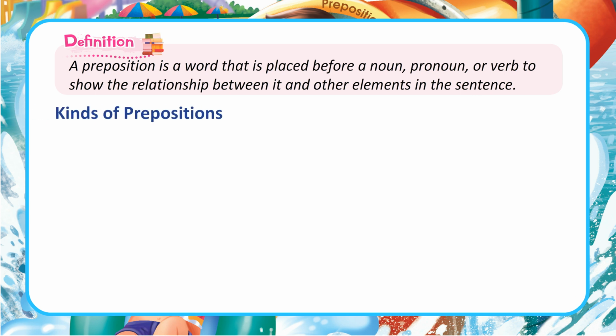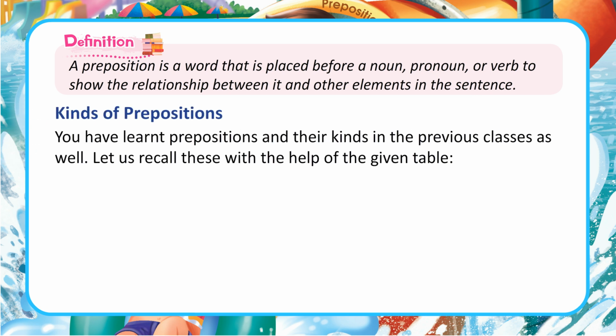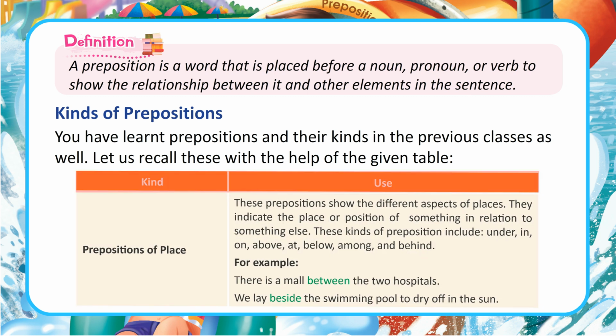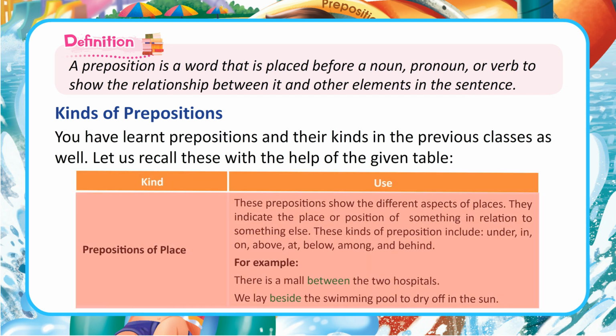Kinds of prepositions. You have learned prepositions and their kinds in the previous classes as well. Let us recall these with the help of the given table. Kind. Use. Prepositions of place. These prepositions show the different aspects of places. They indicate the place or position of something in relation to something else. These kinds of preposition include under, in, on, above, at, below, among, and behind.